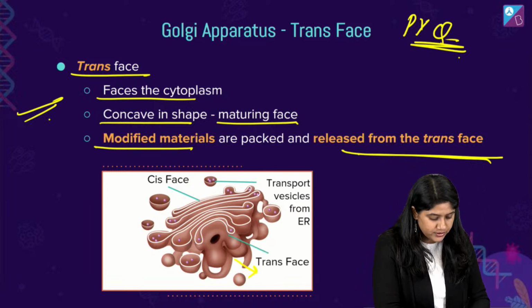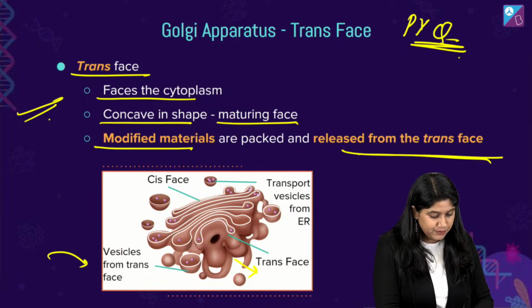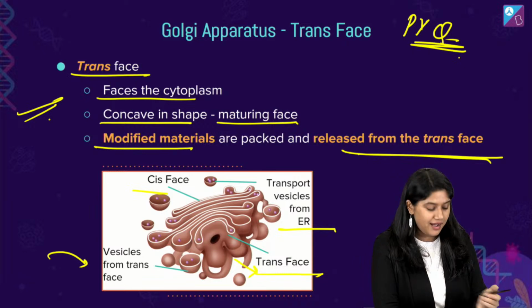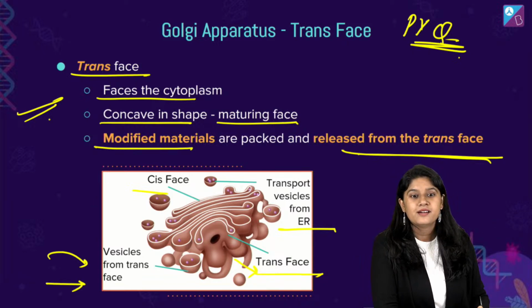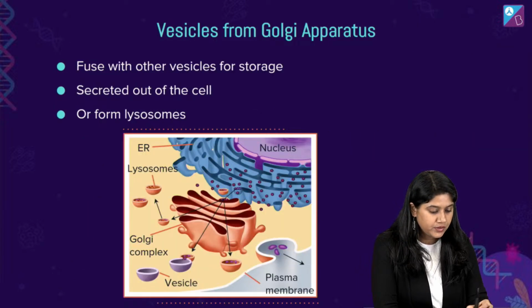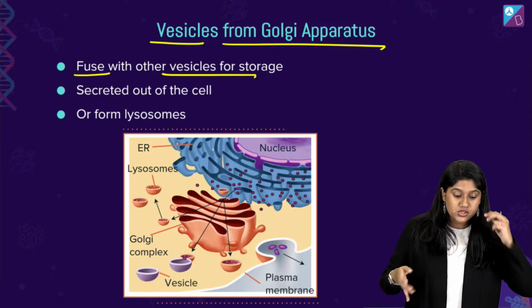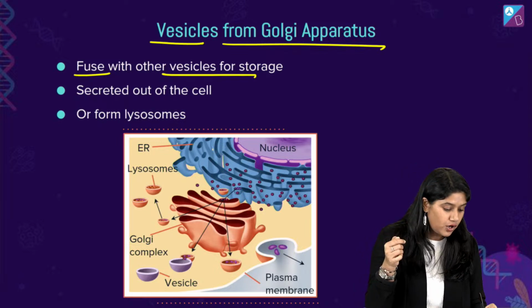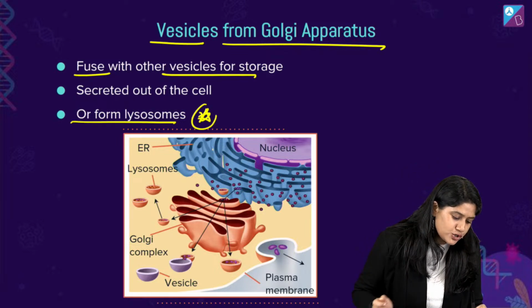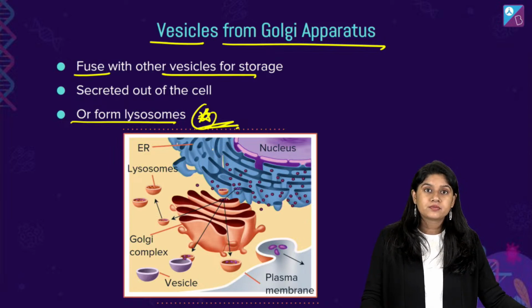Now let's talk about how things are happening. See, over here we have the labelings, right? We have the trans phase, cis phase. They've been transported from the ER and are going towards the plasma membrane. Very good. Now here we have, chaliye dekhte hain. The vesicles from the Golgi apparatus fuse with other vesicles for storage, secrete out of the cells, and of course form the lysosomes also. So we already know that the Golgi apparatus plays a very important role in the formation of lysosomes.